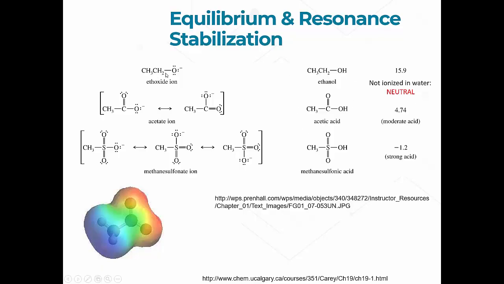Alcohols, remember we said, oh, we can't do this. We can't get this ethoxide ion. It's just not stable enough in water. And what happens, it exchanges with the protons in water so rapidly that all we get is ethanol. The pKa of this is almost 16, which means that between 0 and 14, it is always protonated. So we call it neutral, okay?